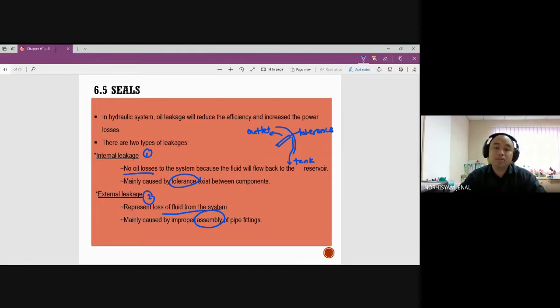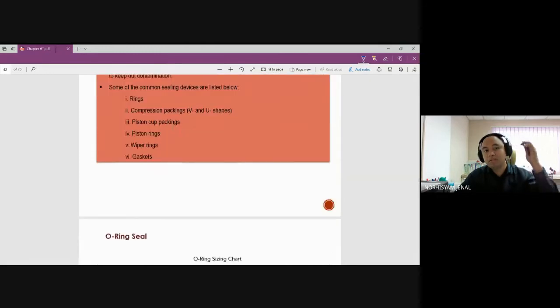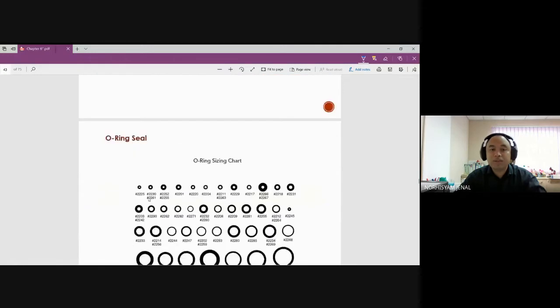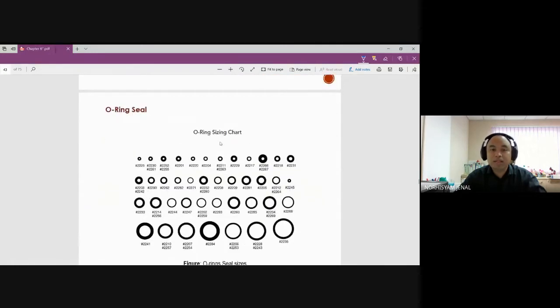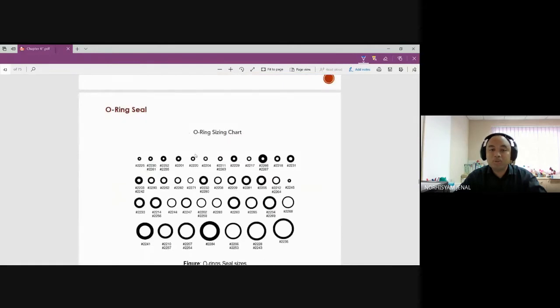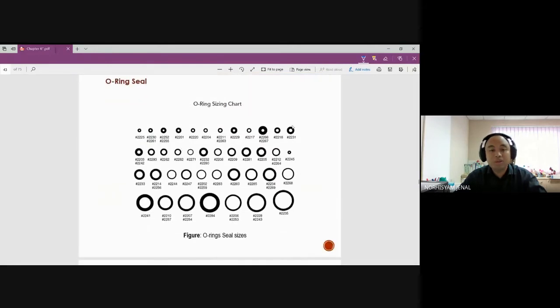So to make sure that does not happen, we use seals over here. Seals are used in a hydraulic system to prevent excessive internal and external leakage and to keep out contamination. All right, so some of the common sealing devices are O-rings, compression packing, piston cup packing, piston rings, wiper rings and gaskets. Okay, so don't worry, we'll go through these types one by one, but we just go through them first. Don't worry about the numbers.